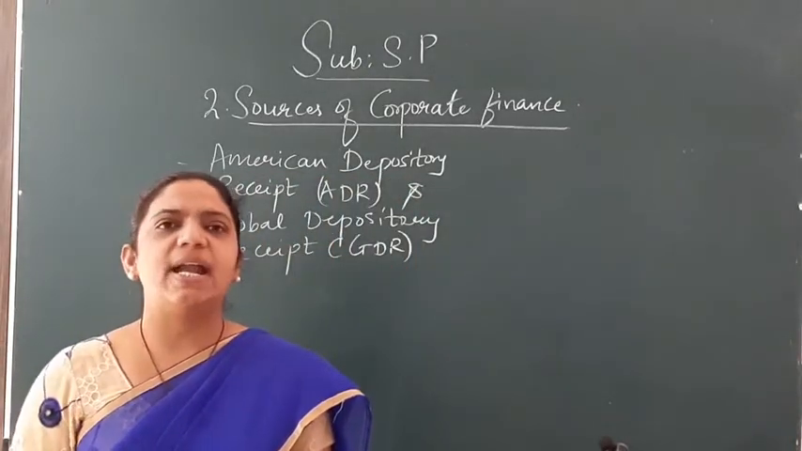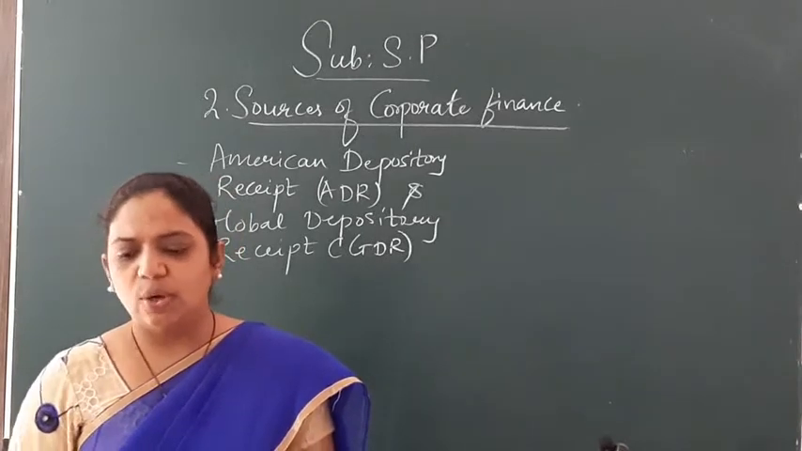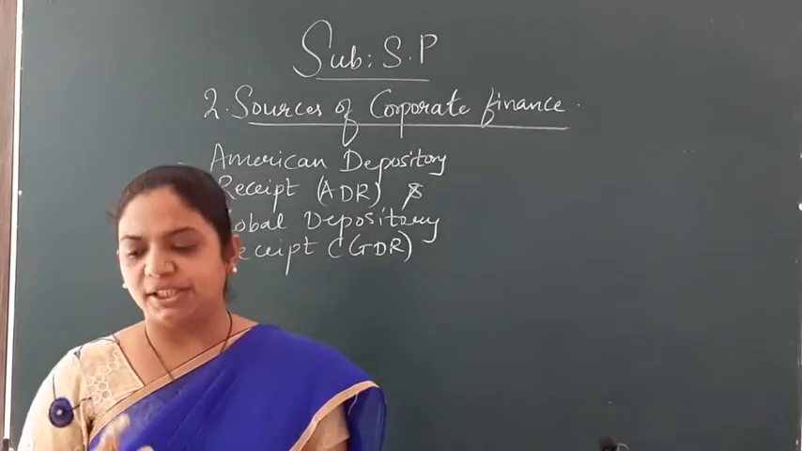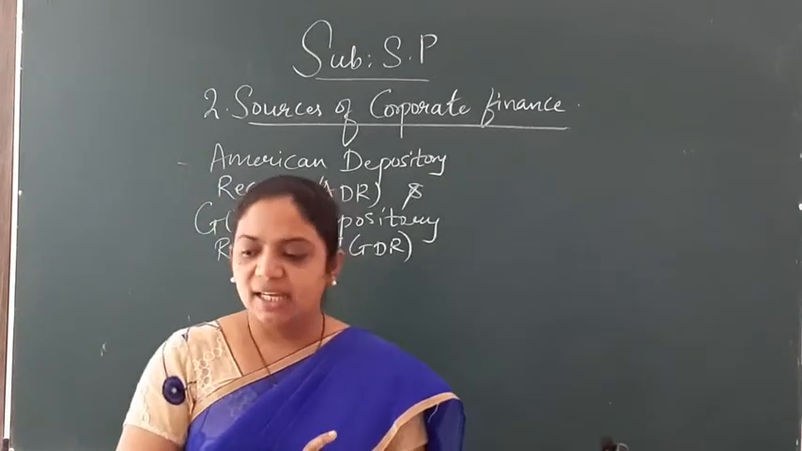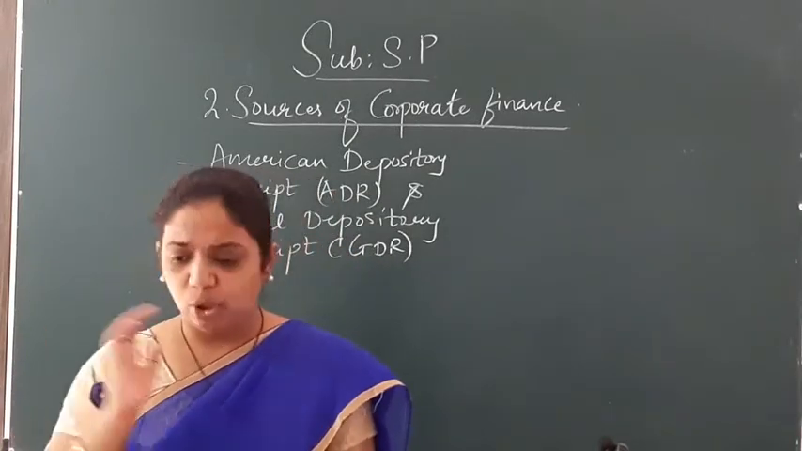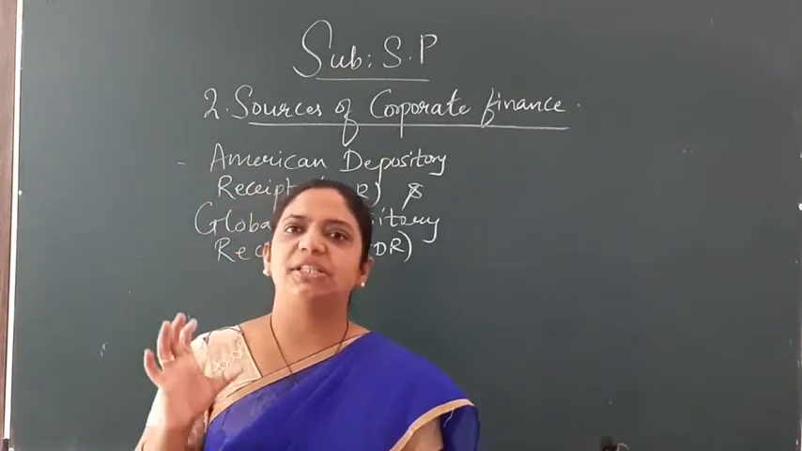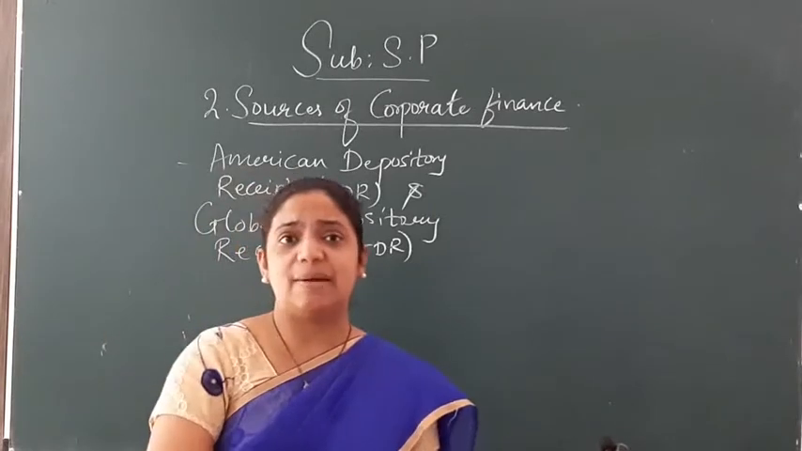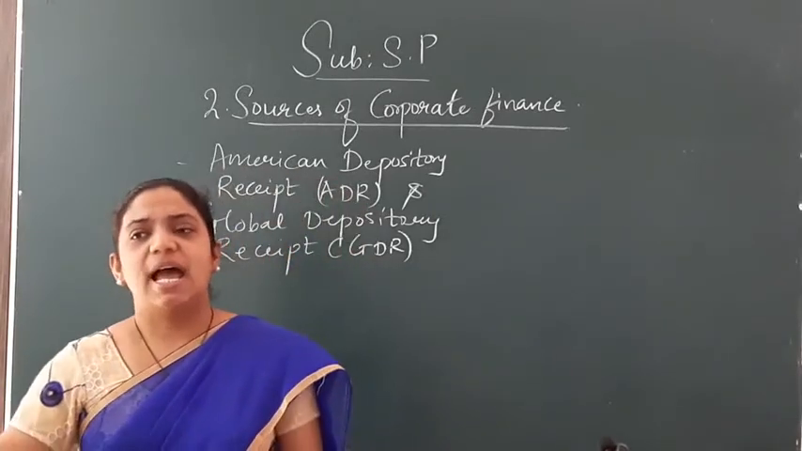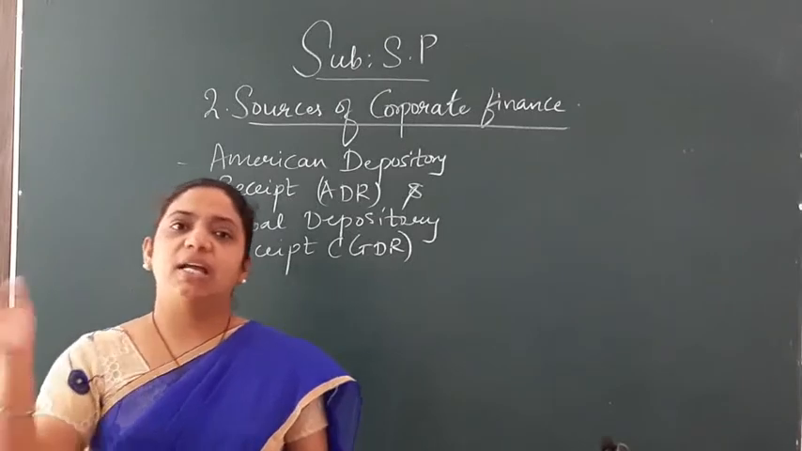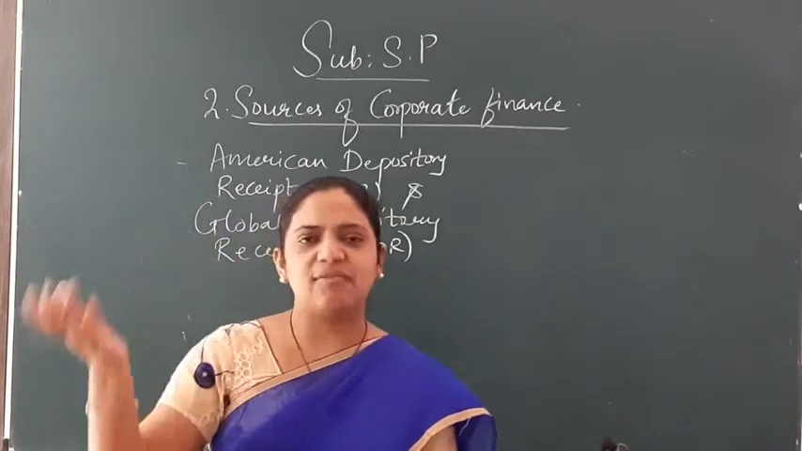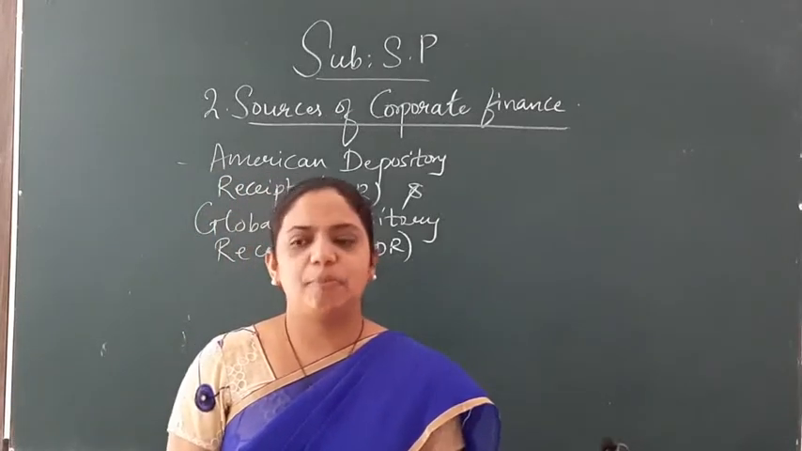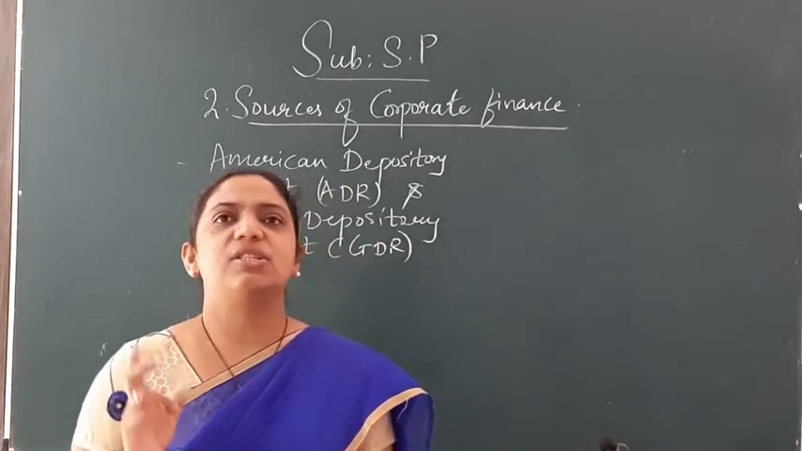So both ADR and GDR are depository receipts. The only difference is the location where it is traded. If a depository receipt is traded in USA, then it is called American. Both ADR and GDR are called depository receipts because our Indian company issues to the depository, and instead of shares they give ADR and GDR, and then afterwards that is treated as a regular share. So ADR and GDR are like depository receipts. The only difference is the location.